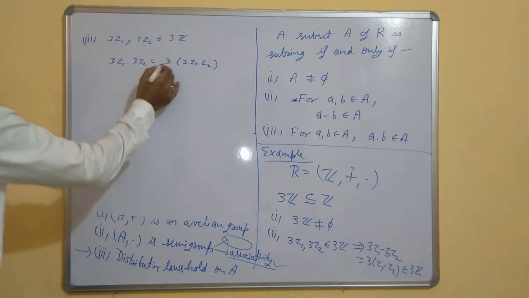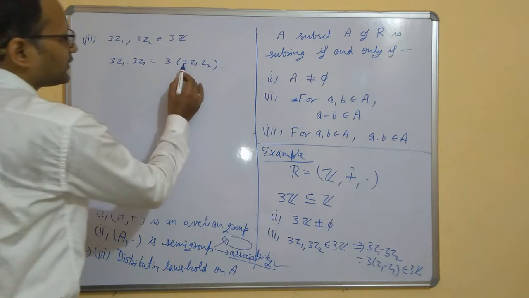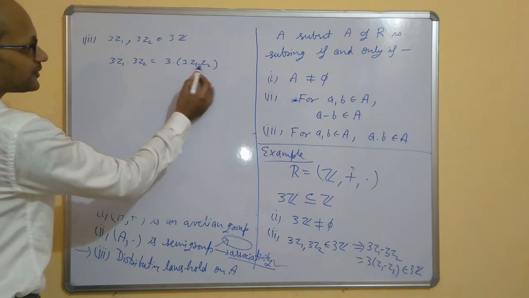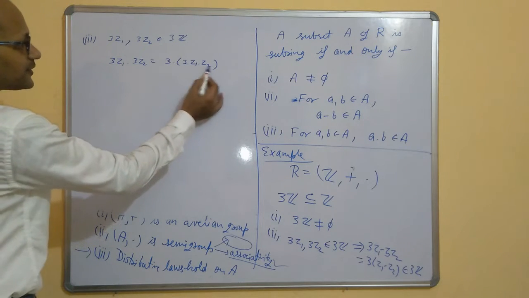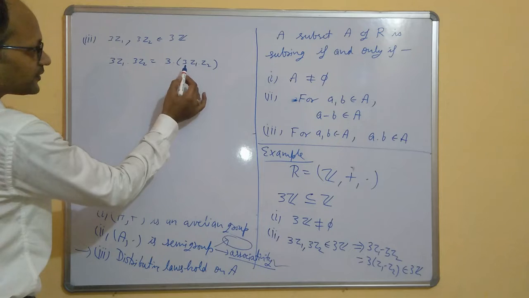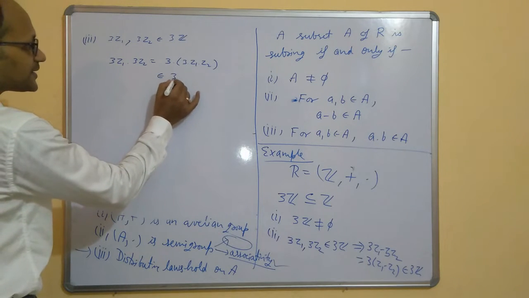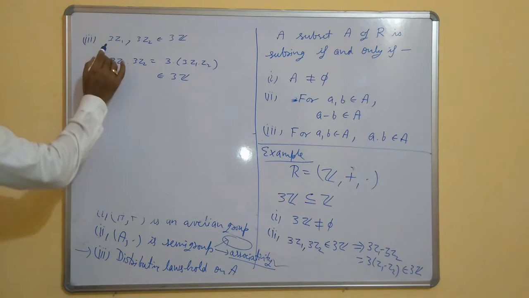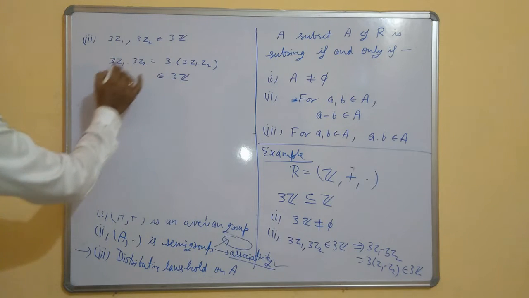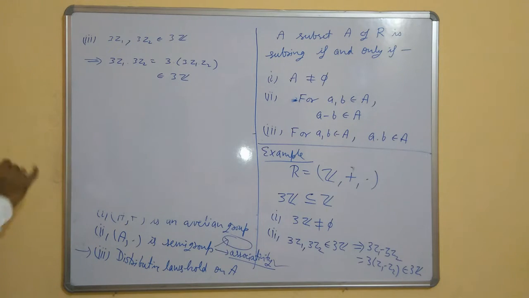So here there is multiplication. 3 is an integer, Z1 is an integer, Z2 is an integer, so this is an integer, and 3 times this means this belongs to the set 3Z. So 3Z1 3Z2 belongs to 3Z.